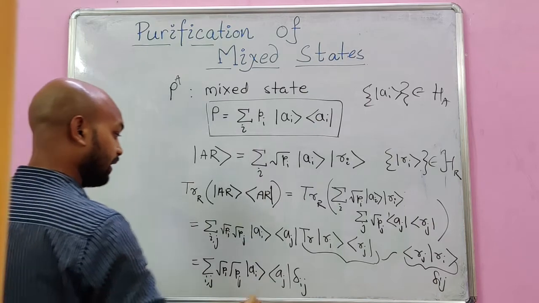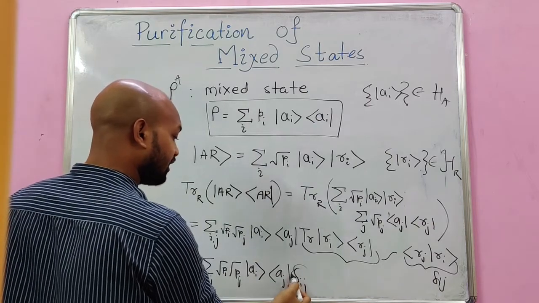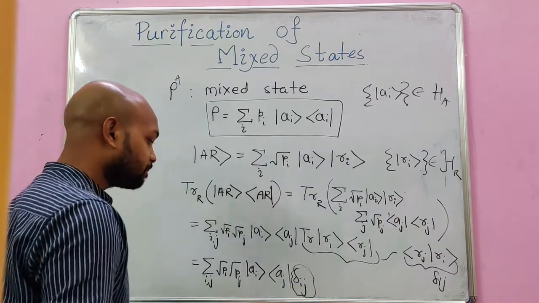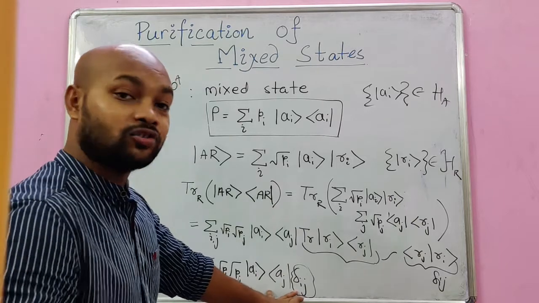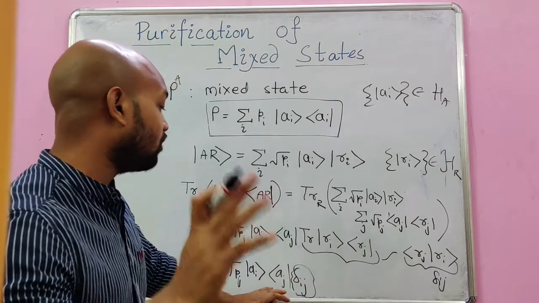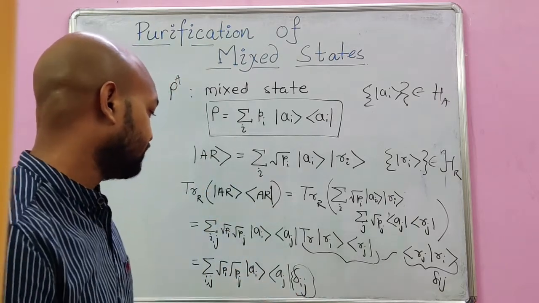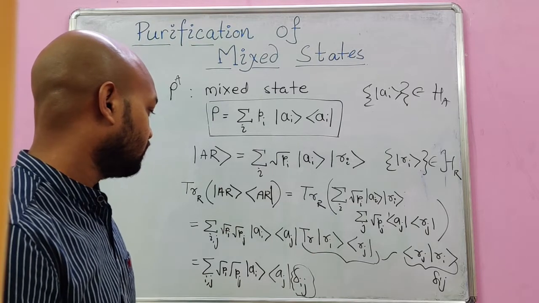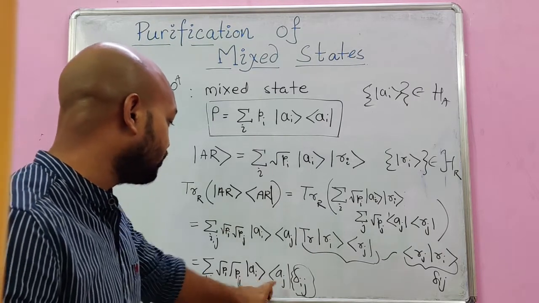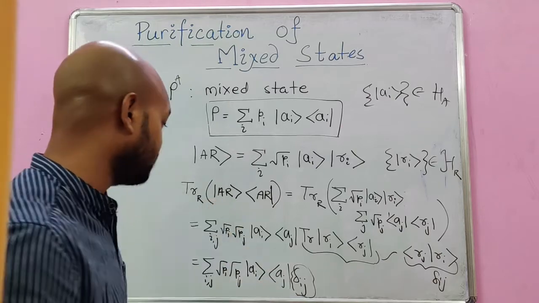You can see that because of this delta_ij, the delta_ij demands that all the j be equal to i, or all the i be equal to j. So the delta_ij basically demands these two indices to be the same.